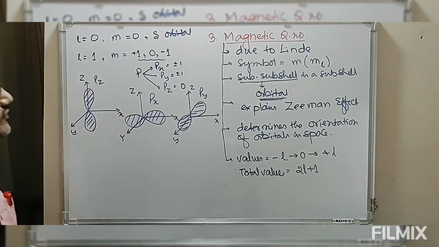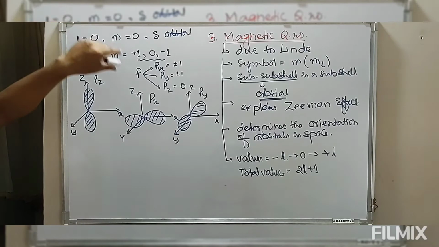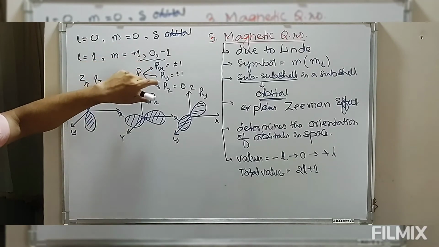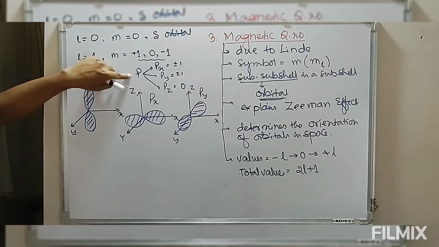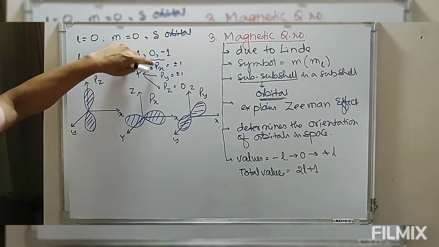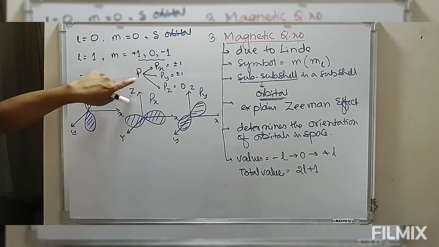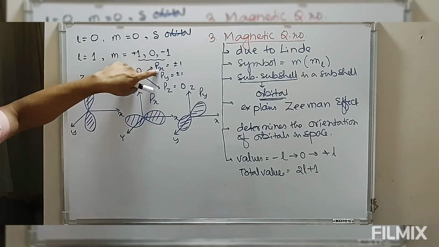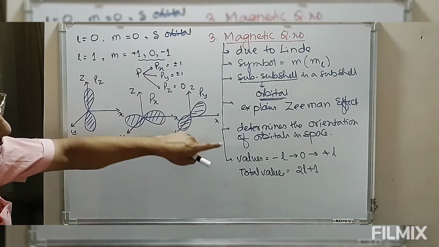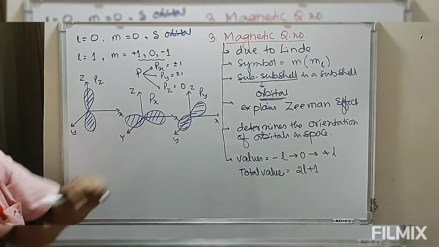So for l equals 1 we have three possible orientations: the p subshell can have three p orbitals, px, py and pz. Orbital is nothing but the orientation in space.